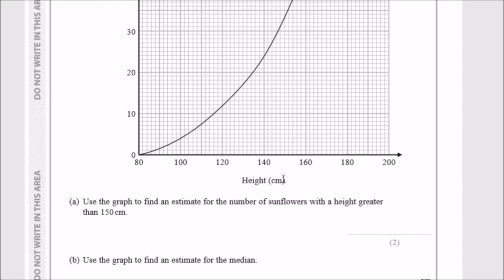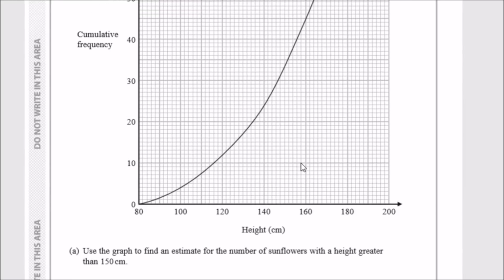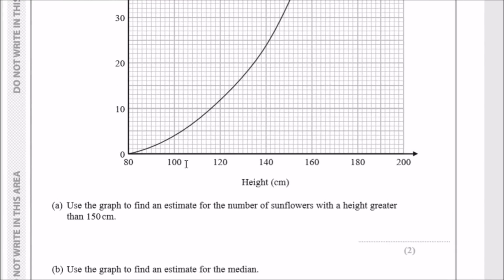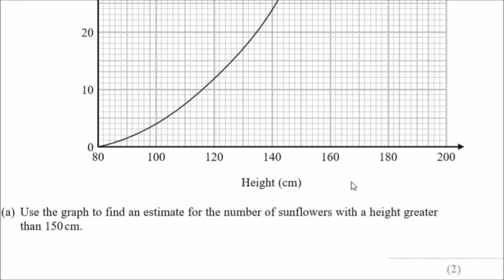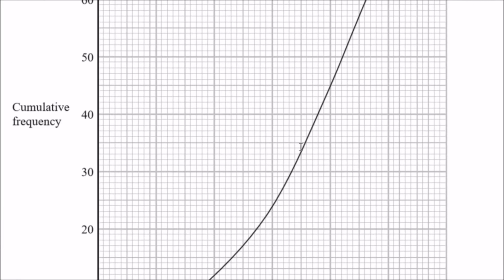First things first, we need to find 150 on the graph, which is going to be on the x-axis. So mark at 150, which is the central line here. It should cut off here. Now, how many is that? On the vertical axis, it seems to be going up in ones.